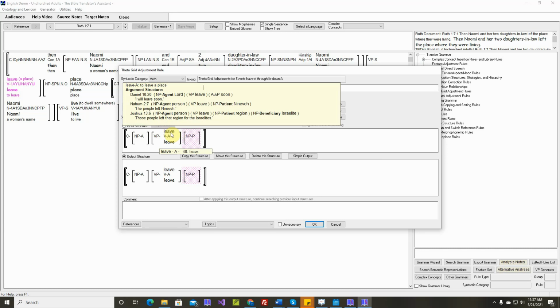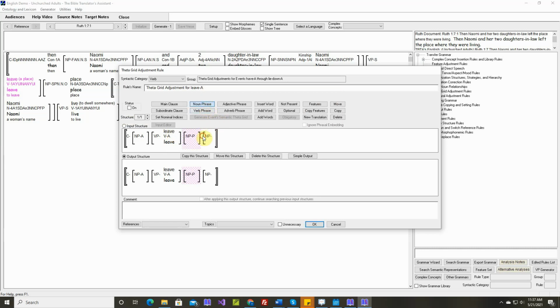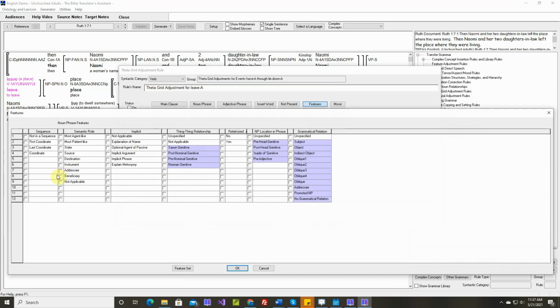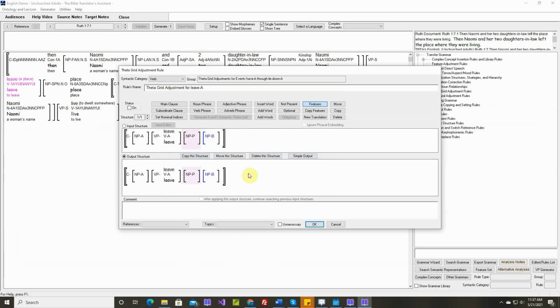We, at All the Word, as we're analyzing more books of the Bible, we occasionally add arguments to some of these events, these verbs. But when you started your project, those arguments weren't there. So we'll need to add this one manually. So let's add a noun phrase. It will be a beneficiary, and it needs to be optional.